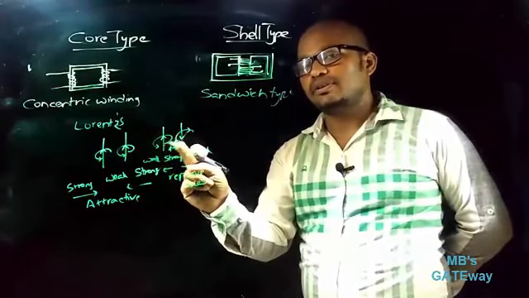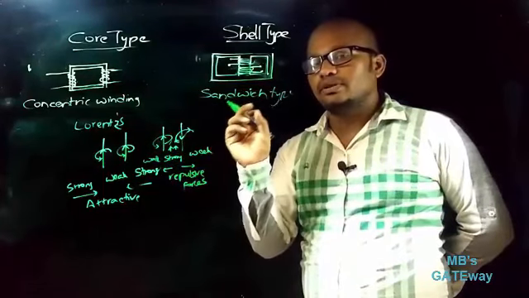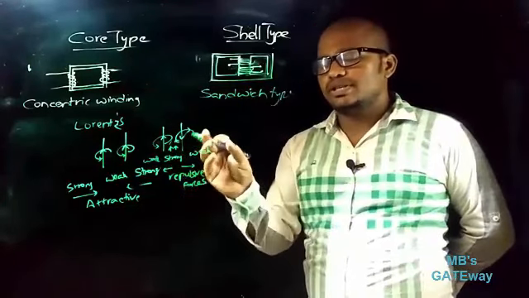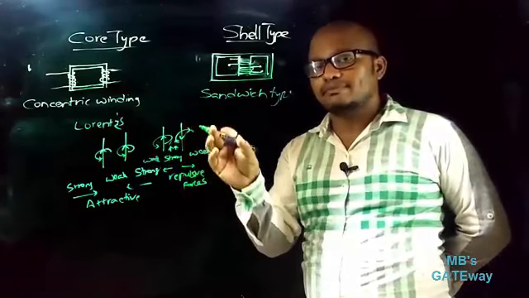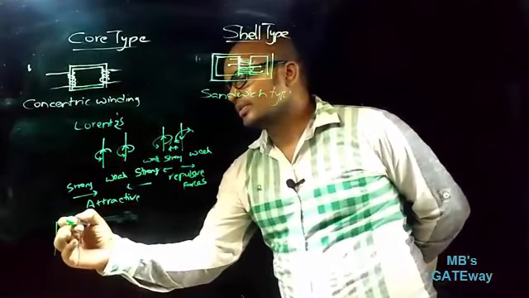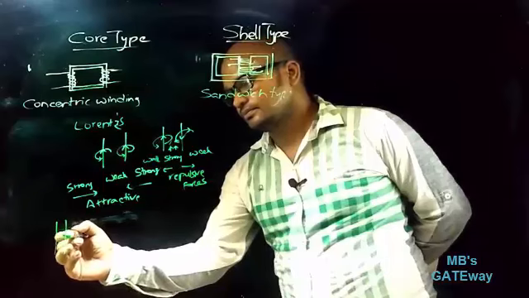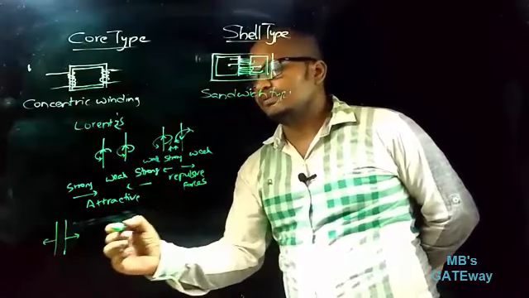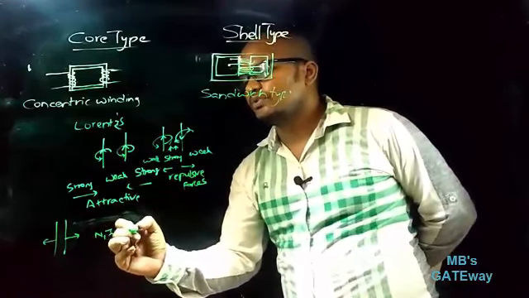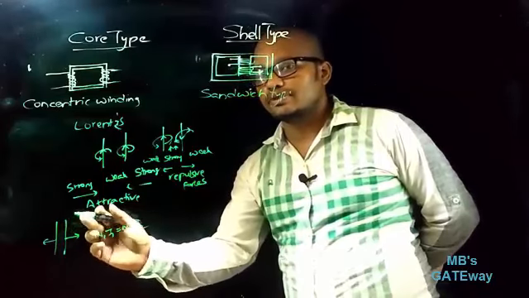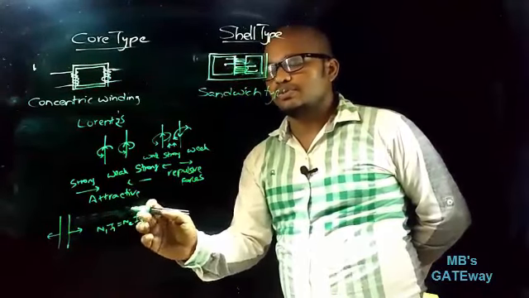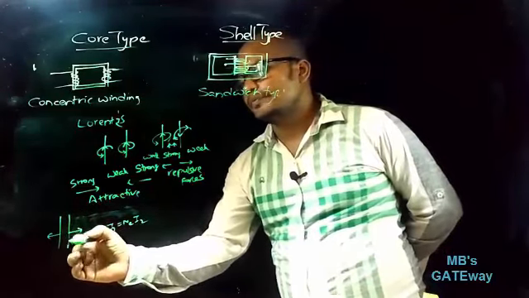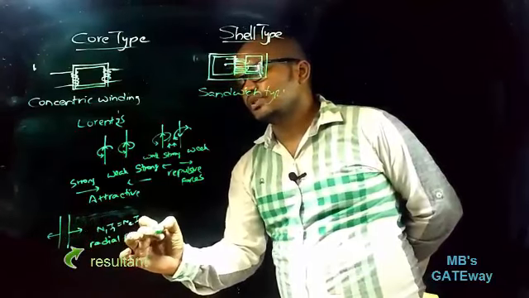In a transformer, the forces existing between the two windings are repulsive forces, because the HV winding and LV winding are placed on the same limb. In a core type transformer, suppose this is the core, with repulsive forces. If N1 I1 is equal to N2 I2, these repulsive forces are equal and act in opposite directions, so there is no radial force. Radial force is equal to 0.